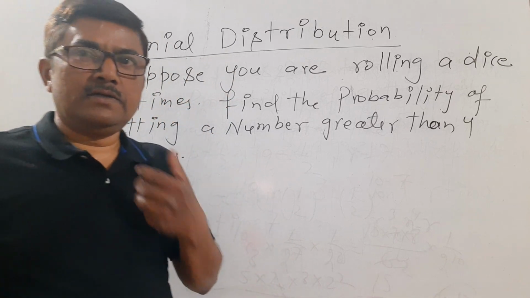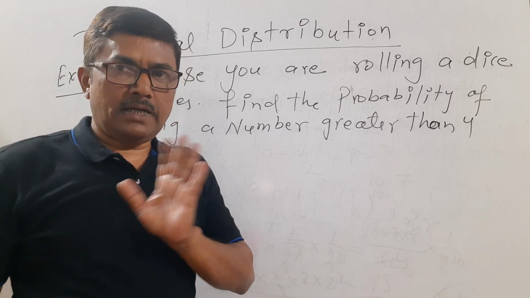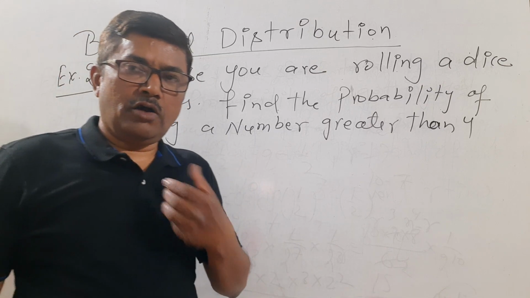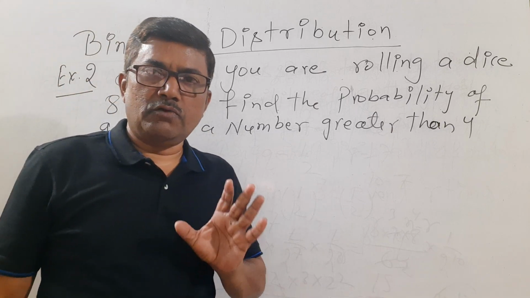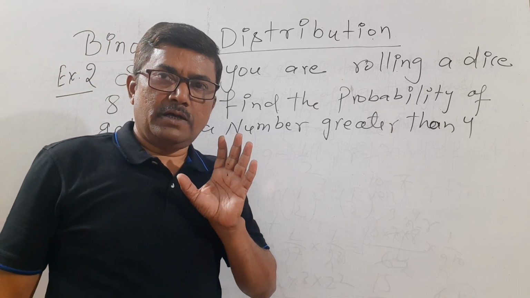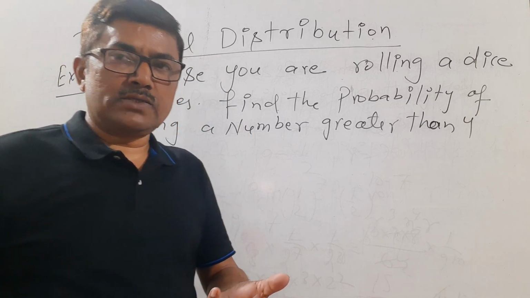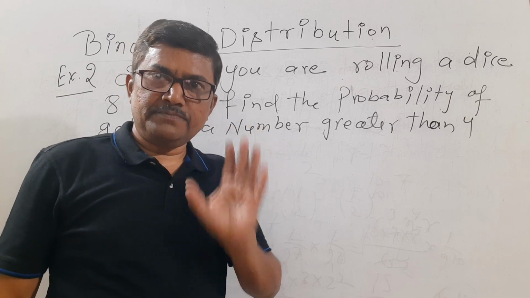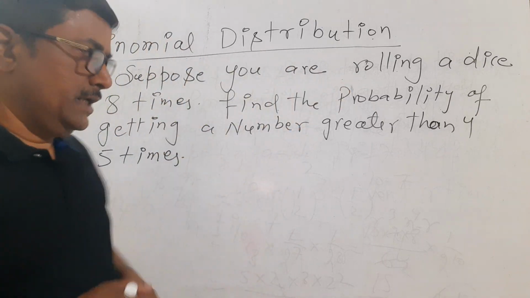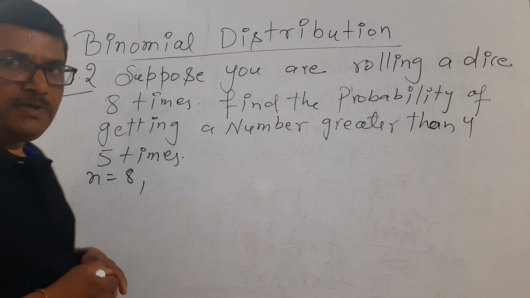Now what do we want? We want a number greater than 4, correct? Now we want this event to happen 5 times out of 8 times. Means in 5 times the number on the dice should be greater than 4 out of total 8 times, correct? So you can see clearly n is 8. Now I will find p and q.